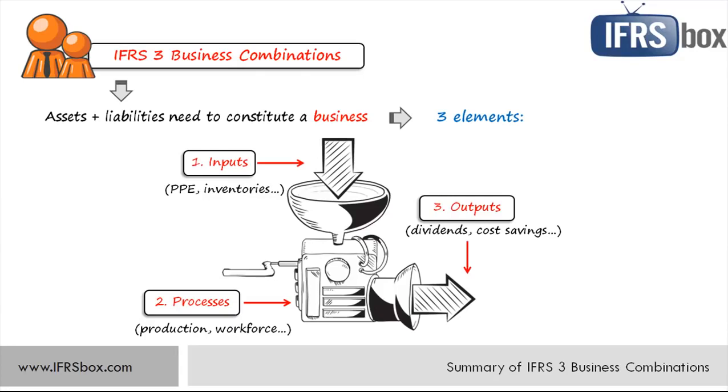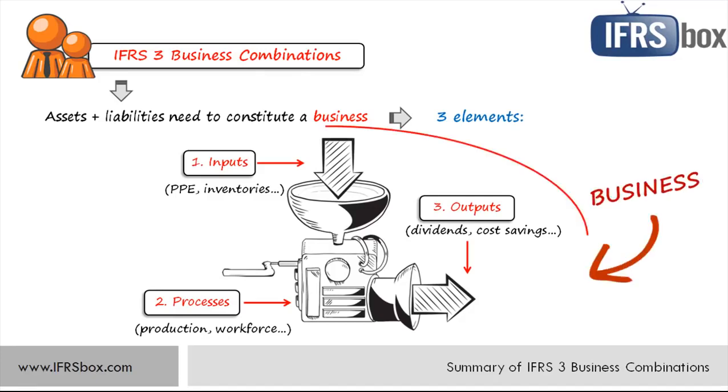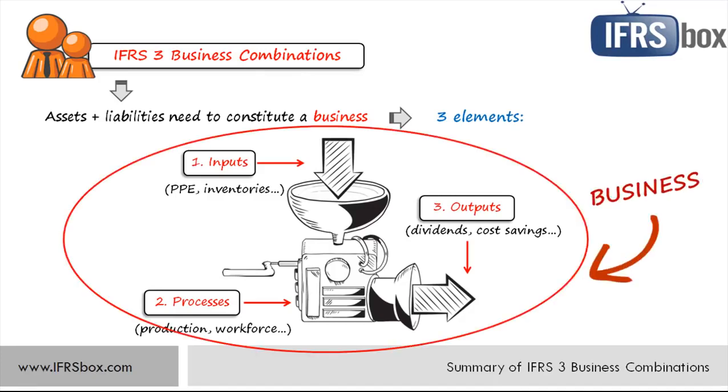If all three elements are present, then an investor acquired a business and needs to apply IFRS 3 for business combinations. Otherwise, the investor might acquire just assets and apply own processes. In such a case, the investor does not account in line with IFRS 3, but in line with some other standard applicable for the acquired assets. Well, how shall we account for business combination?